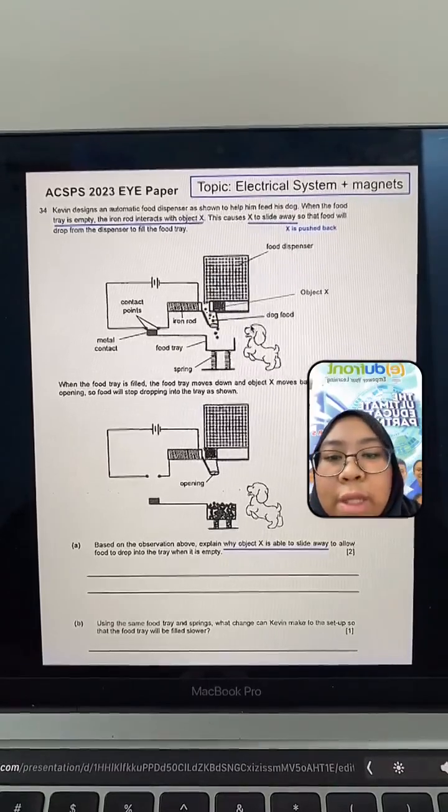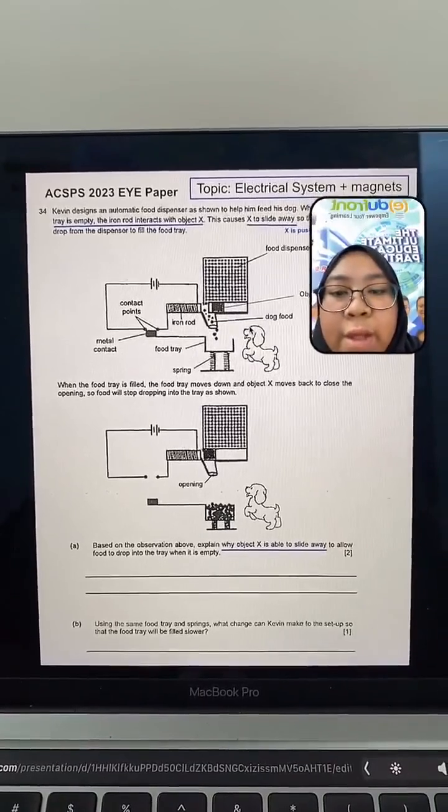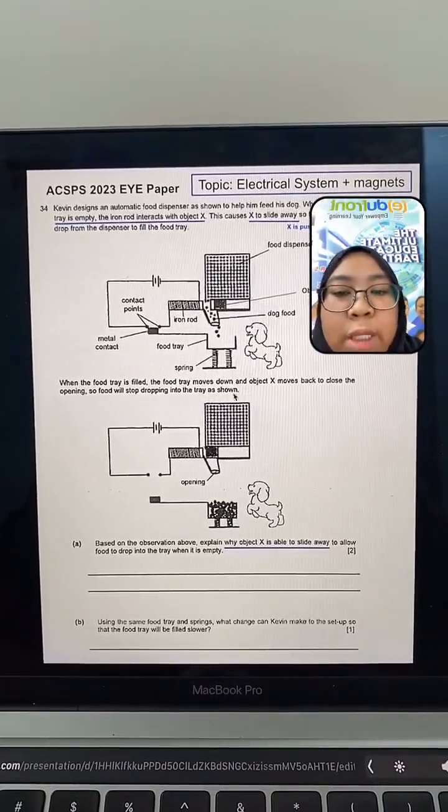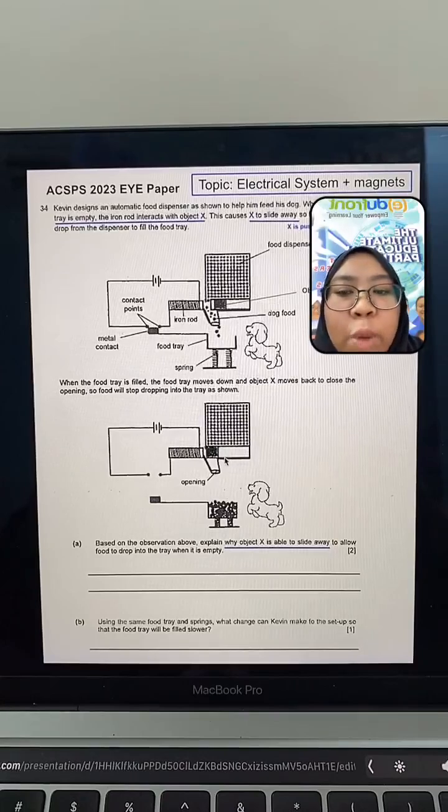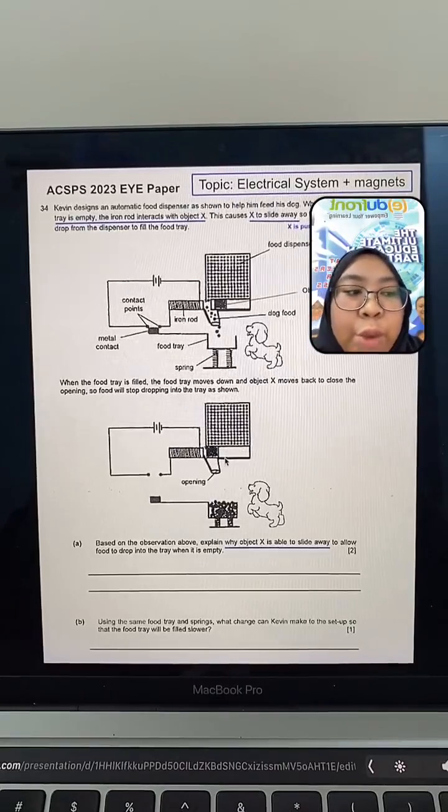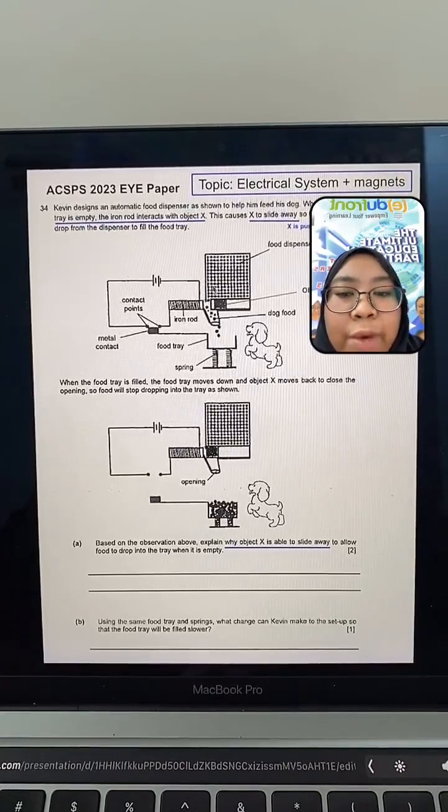Let's continue. When the food tray is filled, the food tray moves down and object X moves back to close the opening. So the food will stop dropping into the tray as shown below. So when the food drops and the food tray gets heavier, it will push down on the spring, causing the spring to compress.